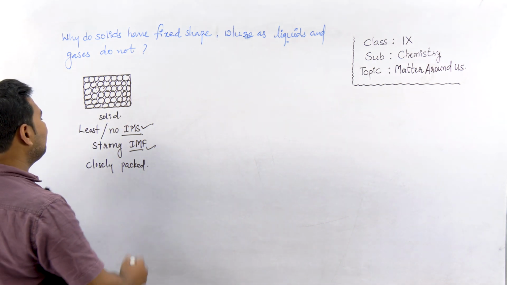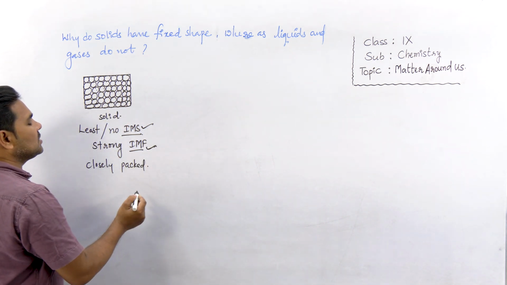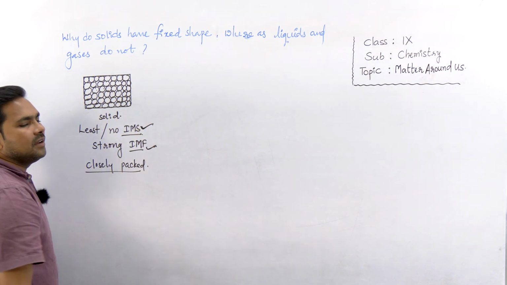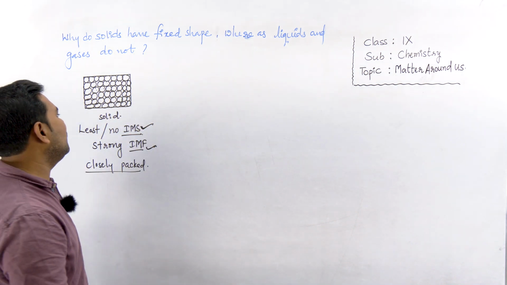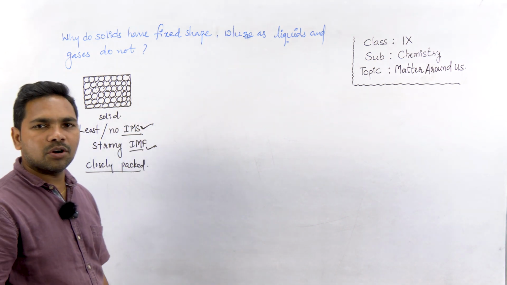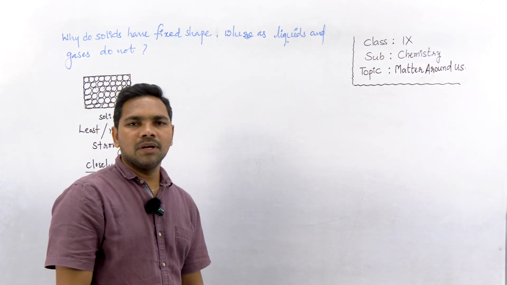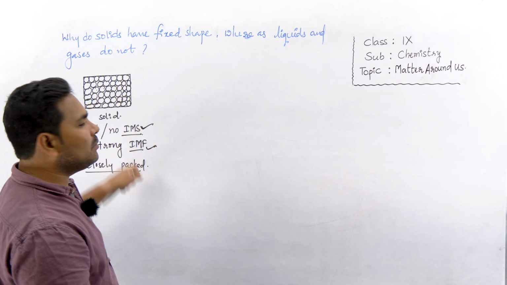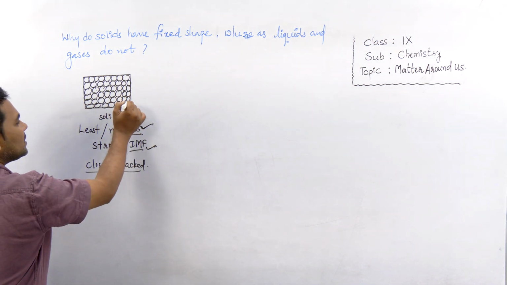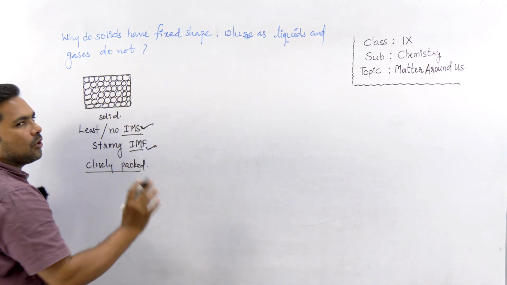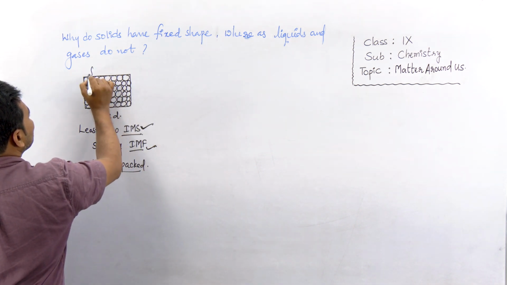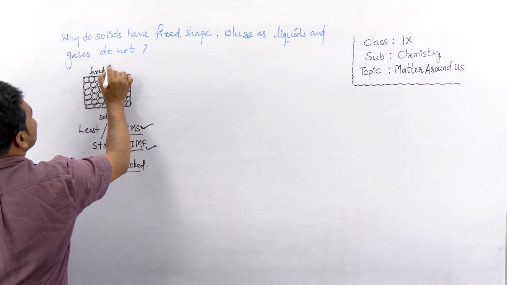As a result of very strong attraction forces, they do not have intermolecular spaces between them. Because of these strong forces, particles cannot move, and there are no available spaces for the particles to move, so they possess a fixed shape.